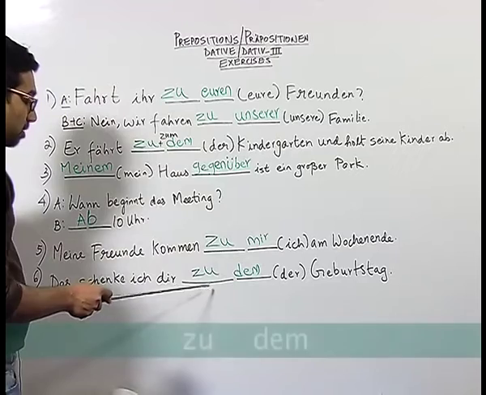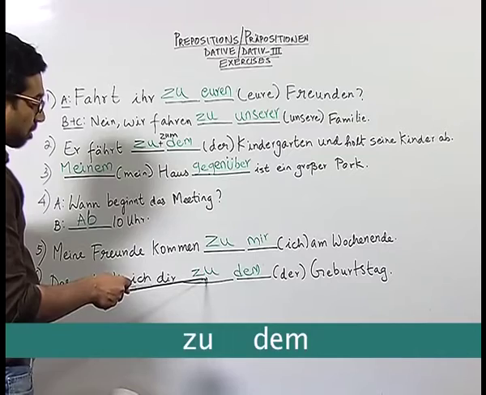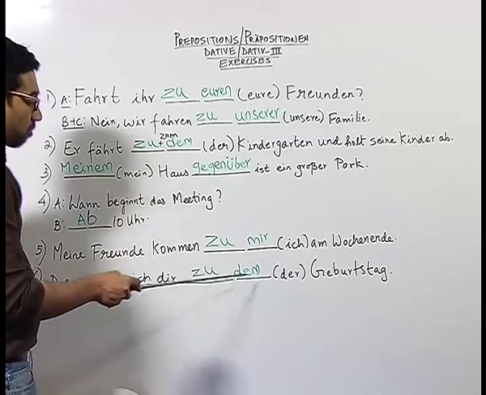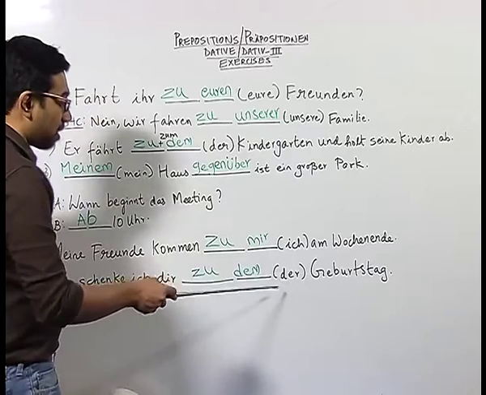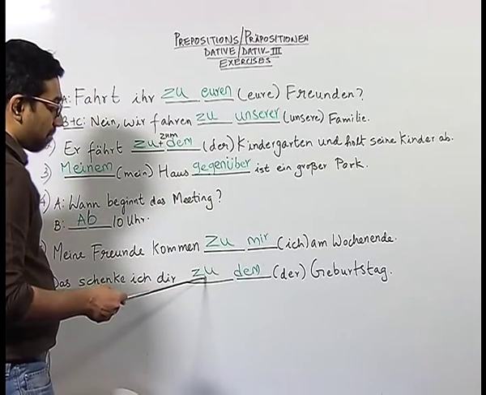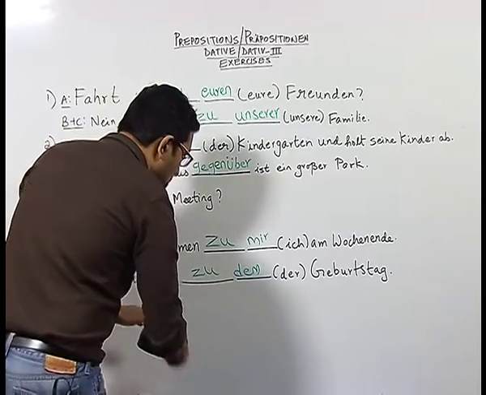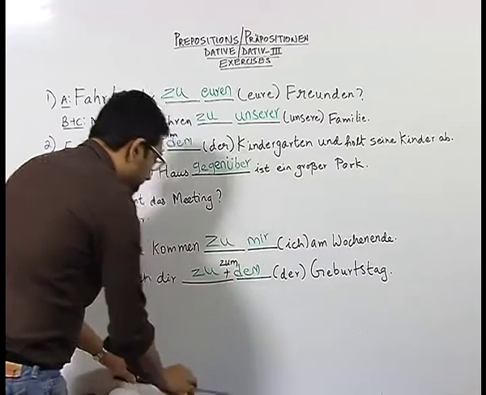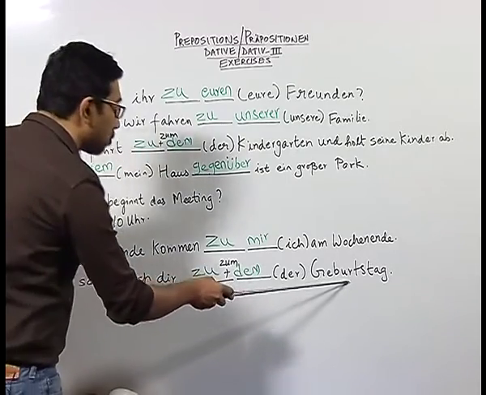Now in sentence number 6, das schenke ich dir zu dem Geburtstag. Here also the student understood that the preposition zu should be used not in terms of position or movement, but in terms of time. So we have the article der, Geburtstag, which means the birthday, and the student correctly wrote the dative form of the article der, which is dem. And you know, we can always combine the preposition and the article, zu plus dem, and make it into zum. So, we can also say this sentence as das schenke ich dir zum Geburtstag.